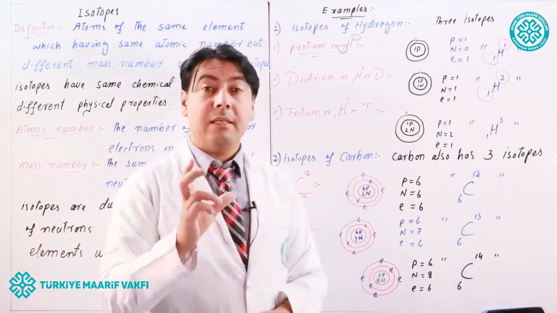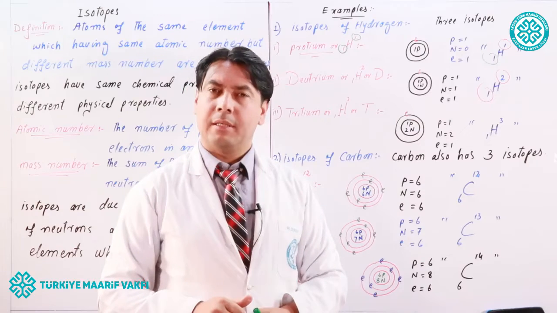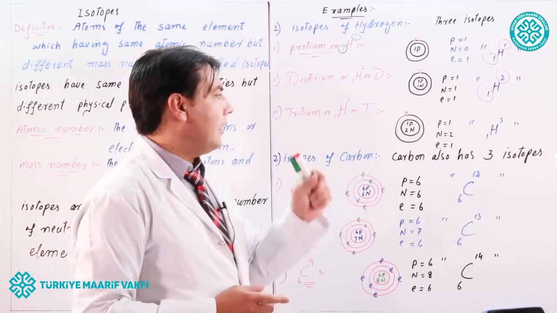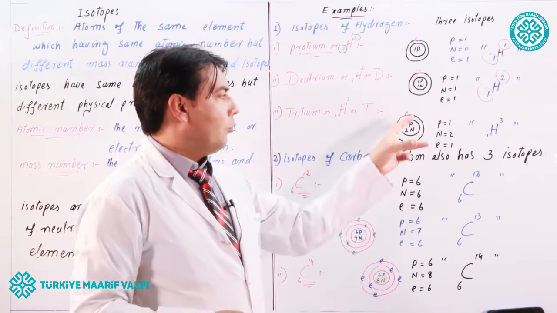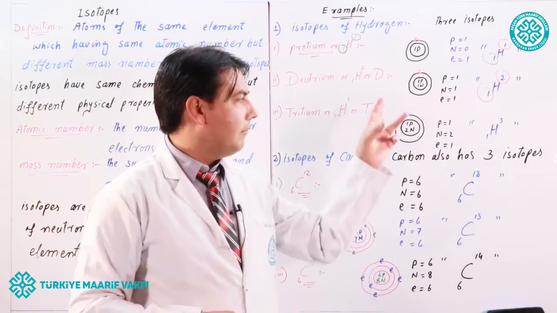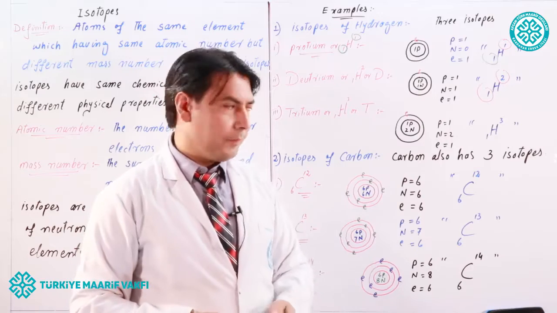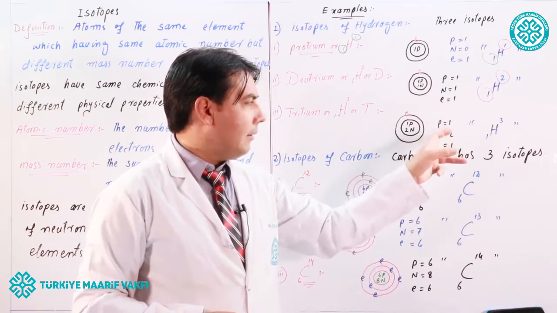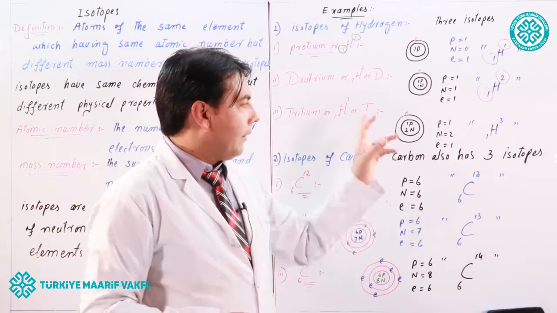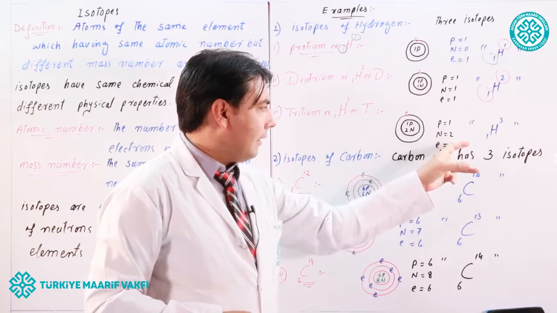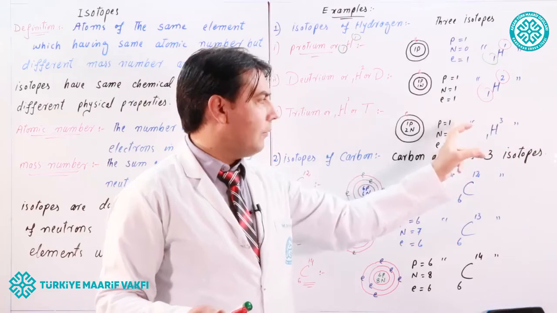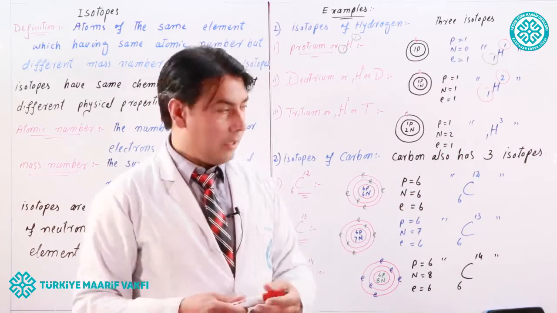Look at the third isotope of hydrogen, which is tritium, 1H3 or T. There is 1 proton and 2 neutrons in the nucleus of tritium and 1 electron in the first shell. So protons equal 1, neutrons equal 2, and electrons equal 1. The atomic number is 1, and the mass number is 3, since 1 plus 2 is equal to 3.